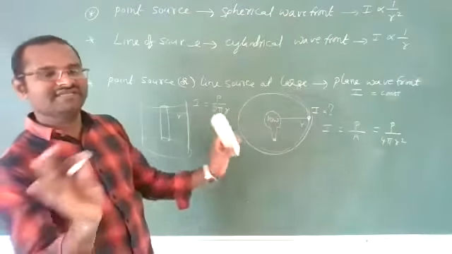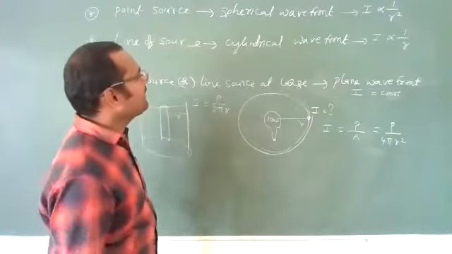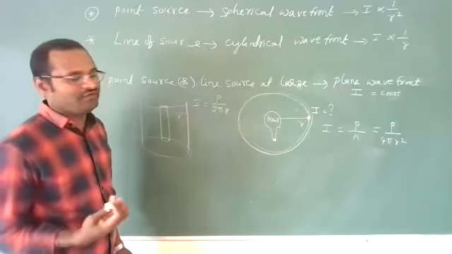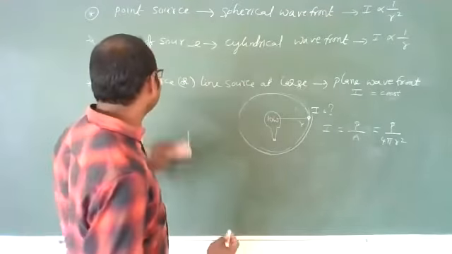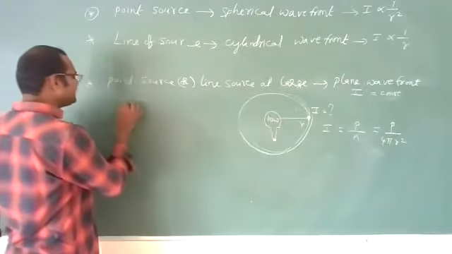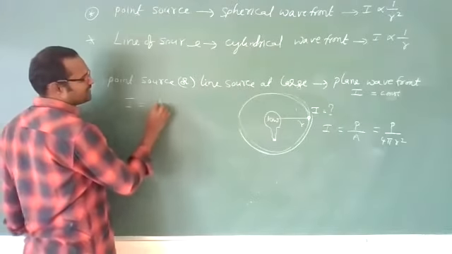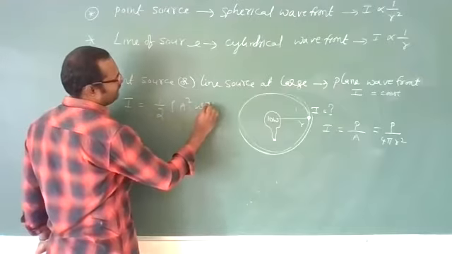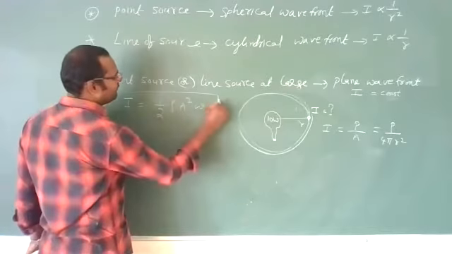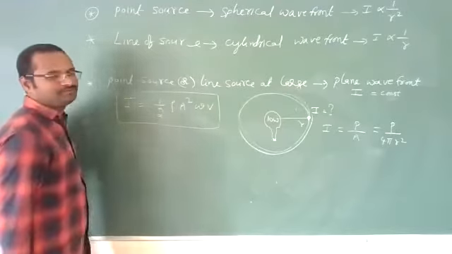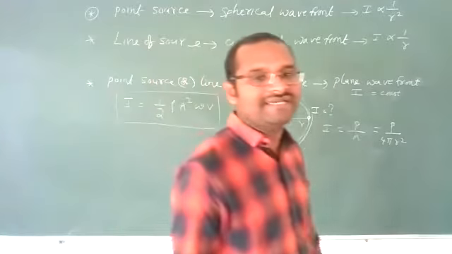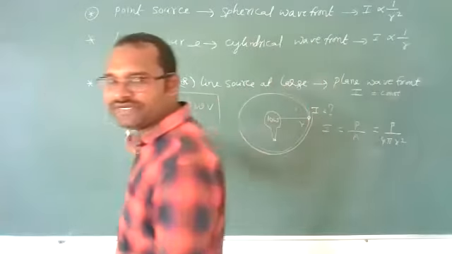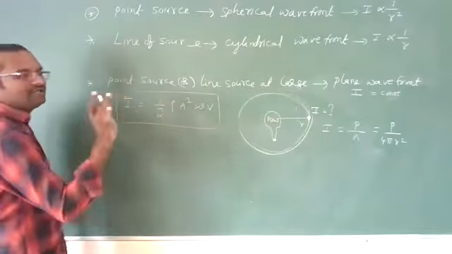Plane surface intensity will be constant. Okay. Now, what about amplitude of a wave? If you discuss in terms of amplitude of a wave, we know that intensity of a wave can be given as half rho a square omega v. This is the formula for intensity of a wave. This proof I will give you later.